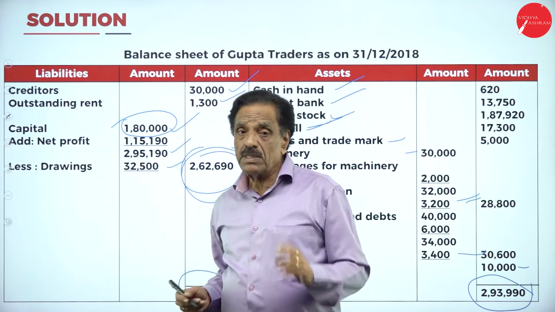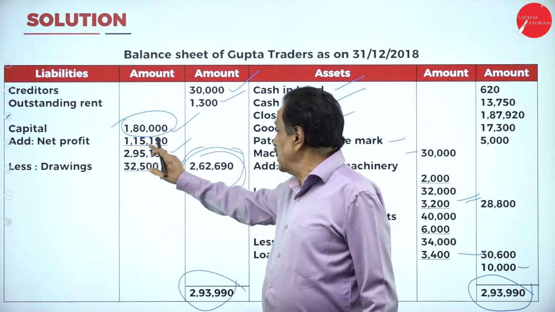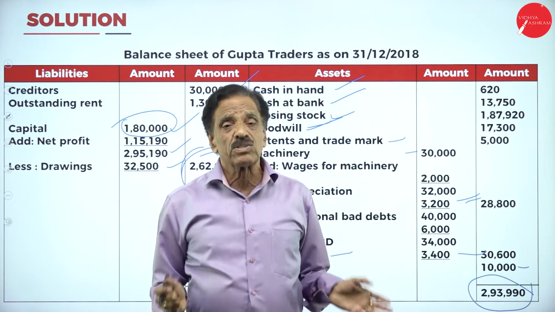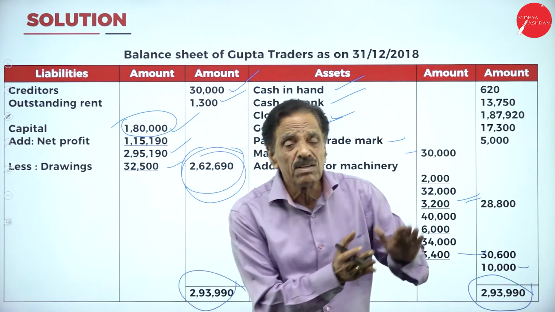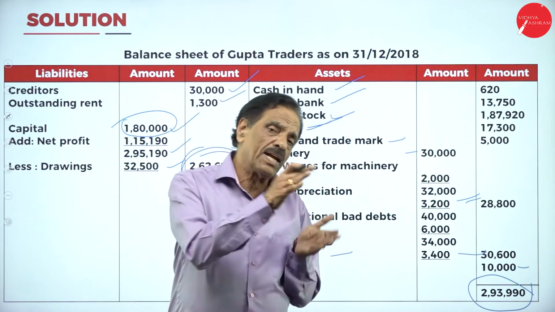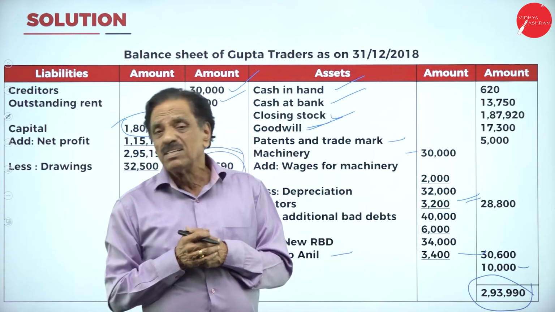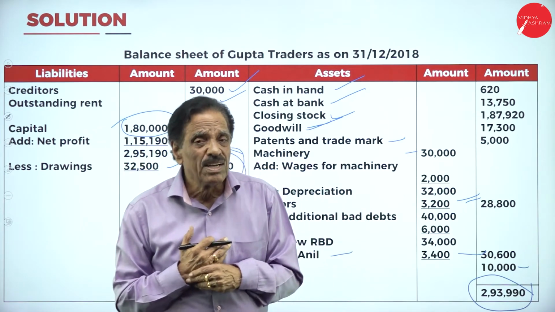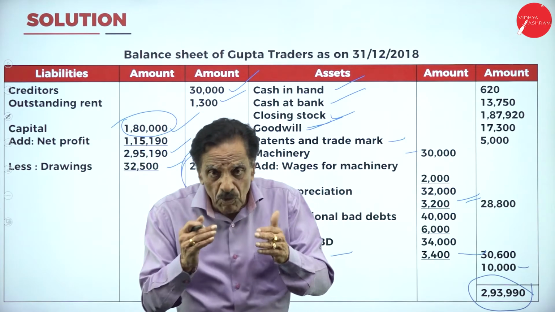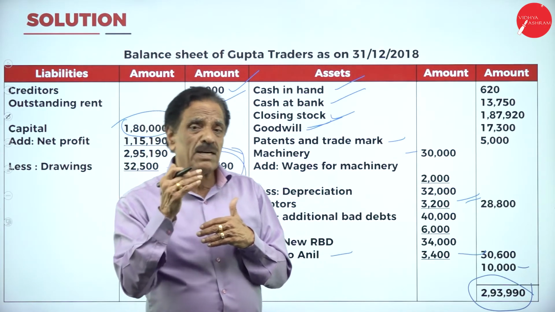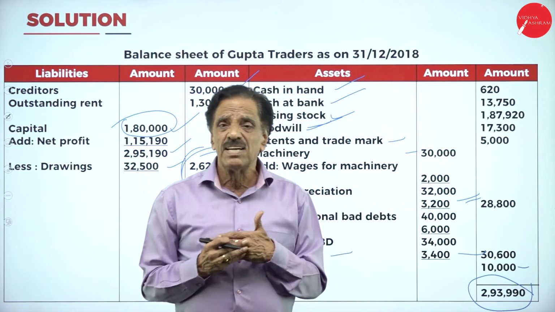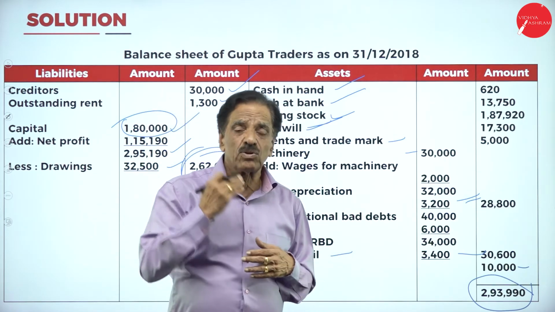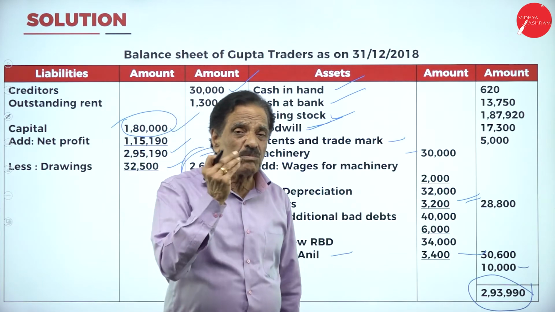So the firm is on the improving side. 1,80,000 becomes 2,62,000, so definitely it's an improvement. It's a good sign for a sole trader. The 82,690 is the net profit figure you have got. That shows the firm is moving very fast. Being a single-man business, he has to take the risk, be intelligent, and compete with other sole traders, partnerships and companies. You must be very careful.